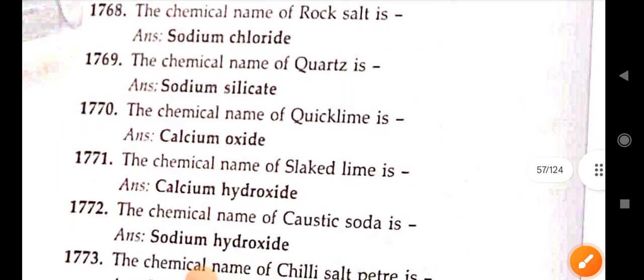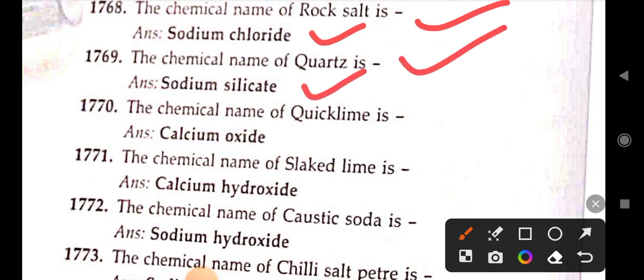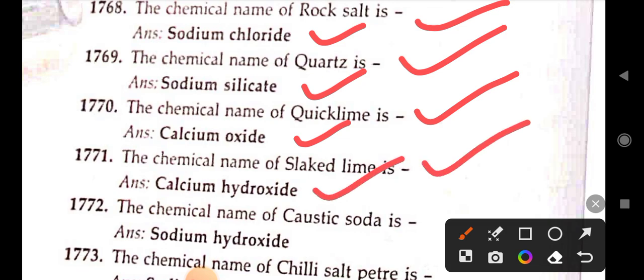Next, chemical name of rock salt is sodium chloride. Chemical name of quartz is sodium silicate. Chemical name of quicklime is calcium oxide. Chemical name of slaked lime is calcium hydroxide. Chemical name of caustic soda is sodium hydroxide. Next.